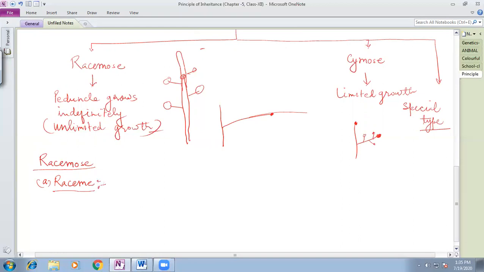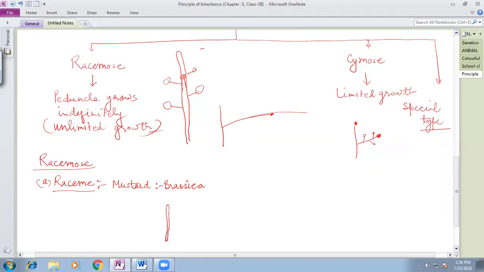Now we are talking about the types of racemose inflorescence. Remember, the raceme type of inflorescence is found in the mustard plant, which is scientifically named Brassica. The botanical name of these plants is Brassica. In the mustard plant, you will observe this kind of condition: this is the peduncle.